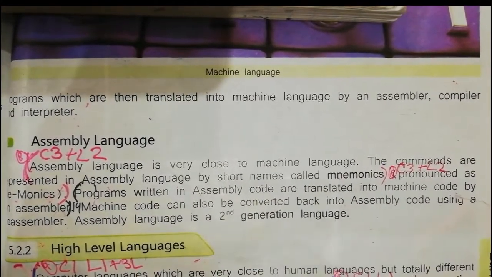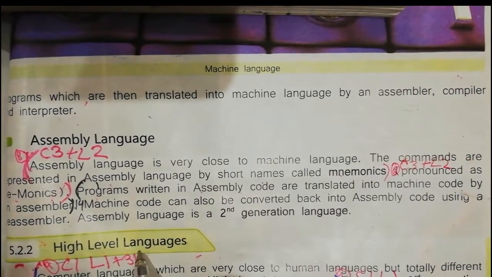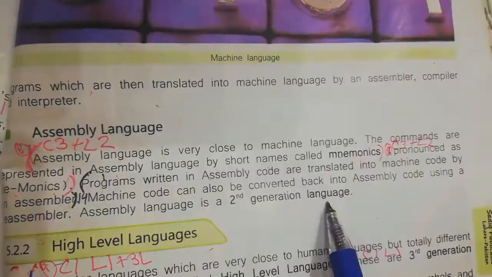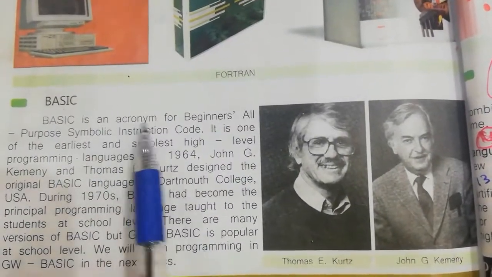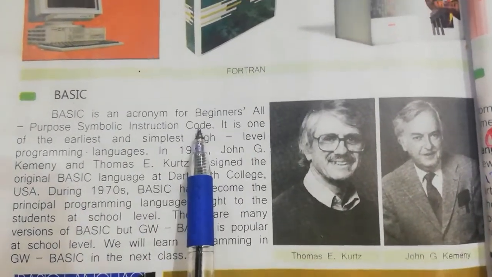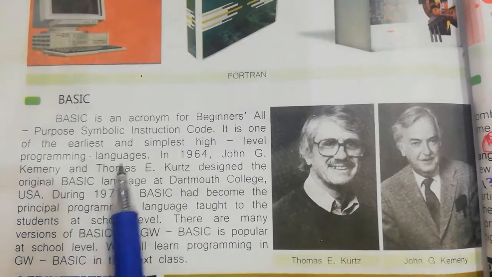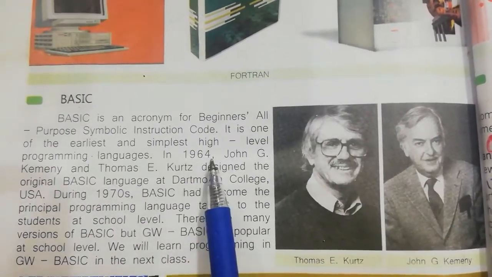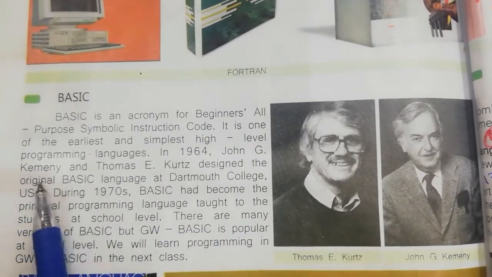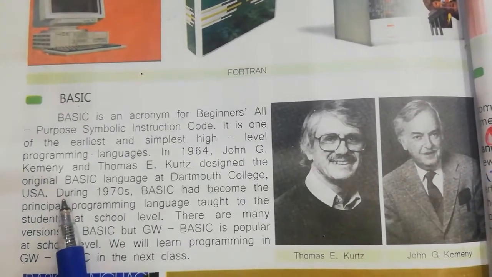Now we are going to revise the topic 5.2.2 high level languages. Its second language, BASIC. BASIC is an acronym for Beginner's All-Purpose Symbolic Instruction Code. It is one of the earliest and simplest high-level programming languages. In 1964, John G. Kemeny and Thomas E. Kurtz designed the original BASIC language at Dartmouth College, USA.